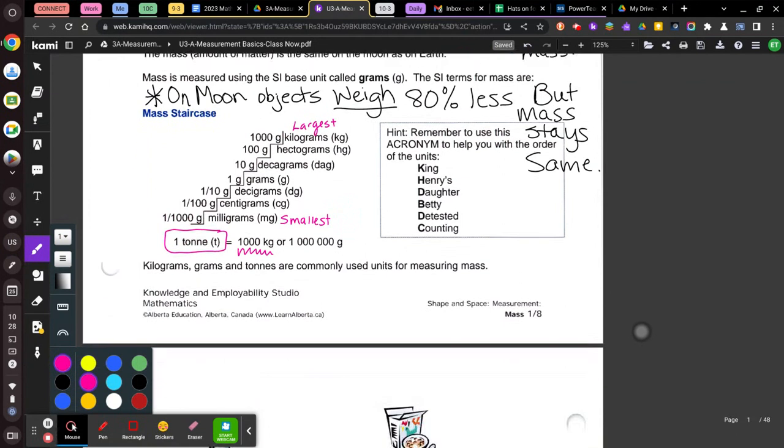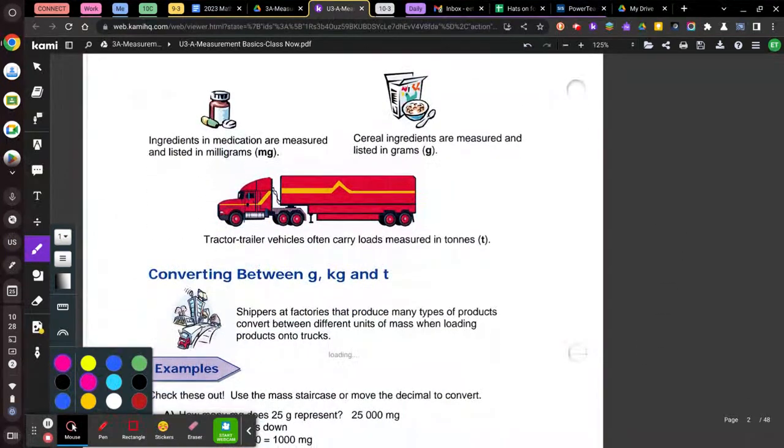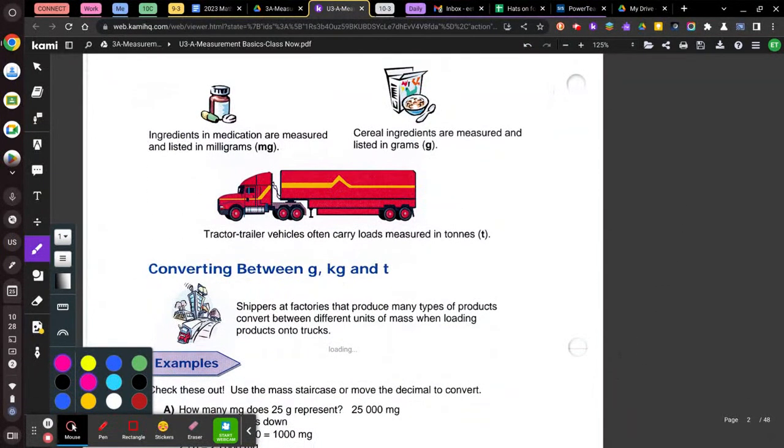We're going to show more of this on the next page. Turn your page. It says ingredients and medications are measured in milligrams. Cereal is measured in grams. A tractor trailer vehicle often measures things in tons.